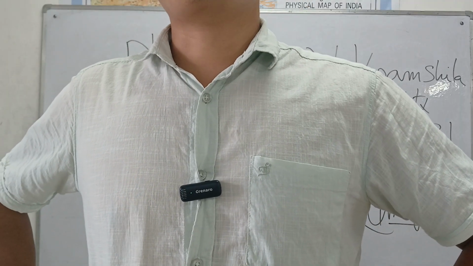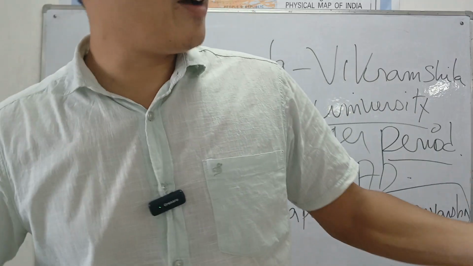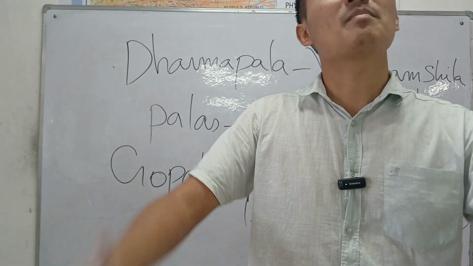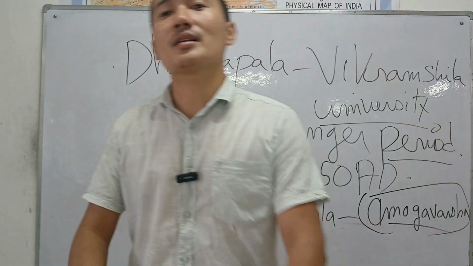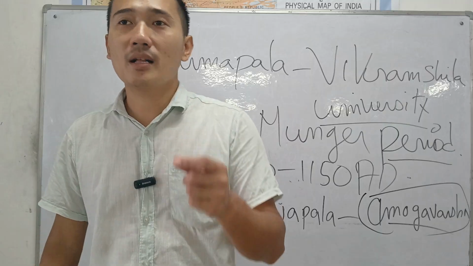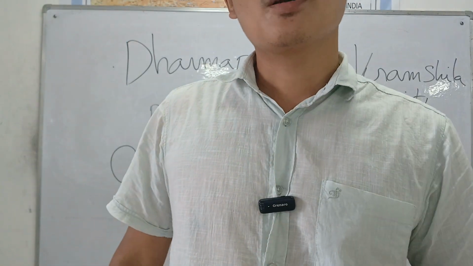So, very much important in present-day West Bengal. Where did the Palas rule? Bengal, Bihar, Orissa, and some part of Assam. That will never be asked.